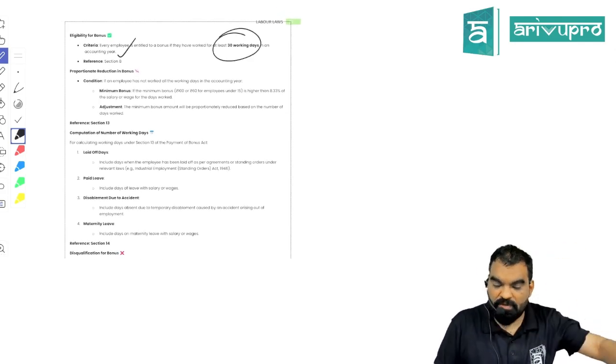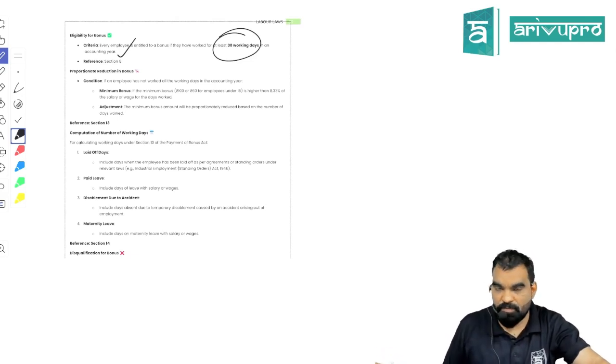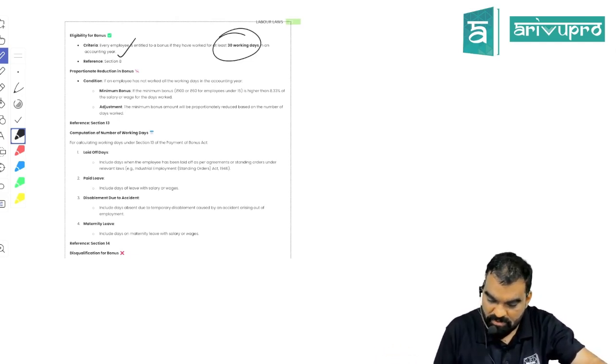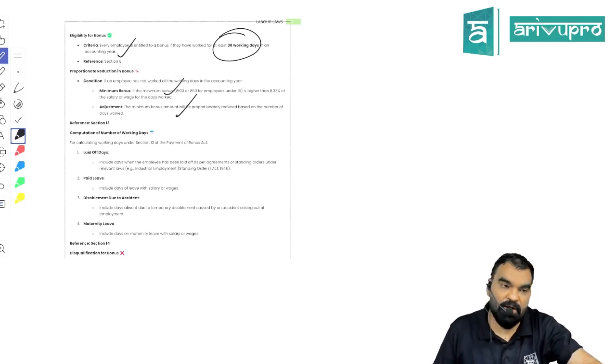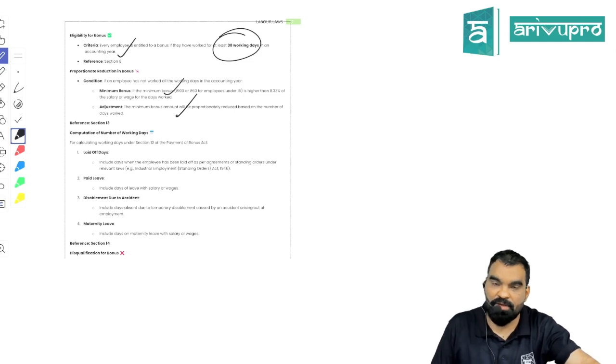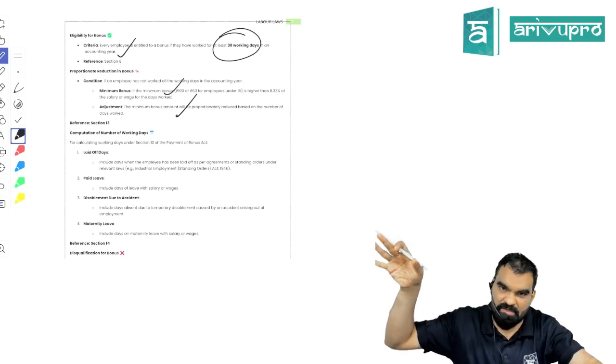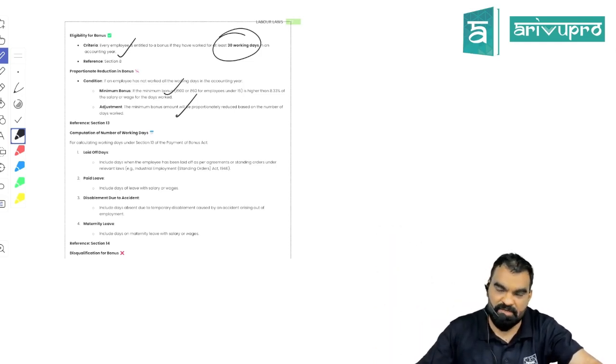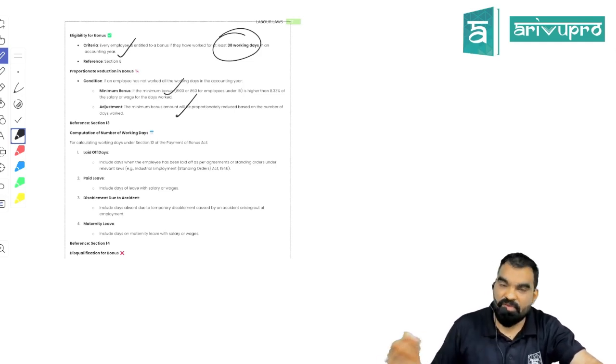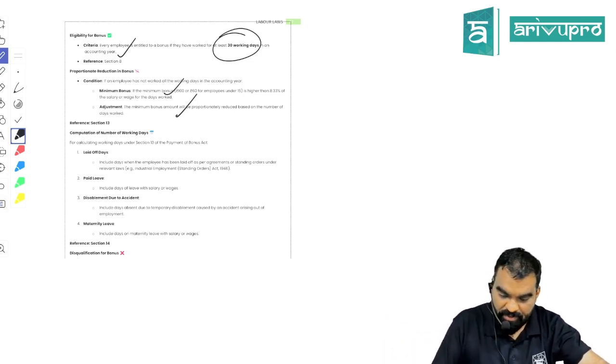Minimum 30 days, if the employee works, then only he'll be eligible for the bonus. Otherwise, he would not be eligible for the bonus. What is the minimum bonus? I told you, for up to 15 years, it is 8.33% of total salary and wages earned during the accounting year, or 100 rupees, whichever is higher. And in case of a worker having an age of less than 15 years, it would be 60 rupees or 8.33%, whichever is higher. So we can understand this Act is of 1965. That is why they are giving a limit of 100 and 60, but they are talking about whichever is higher. So definitely nowadays, 8.33% would be higher than 60 and 100 rupees, right?